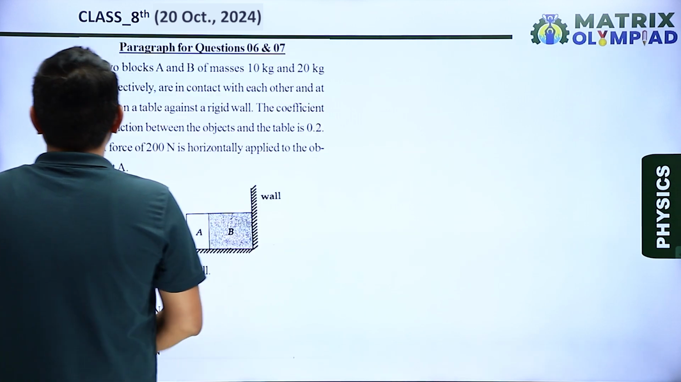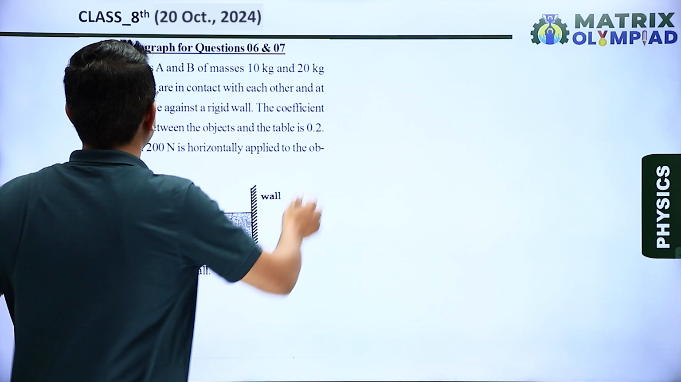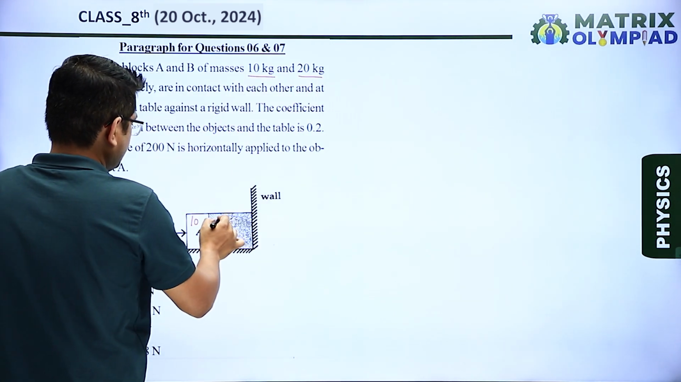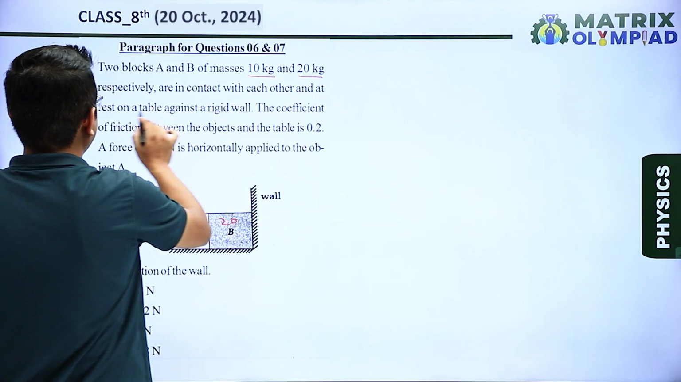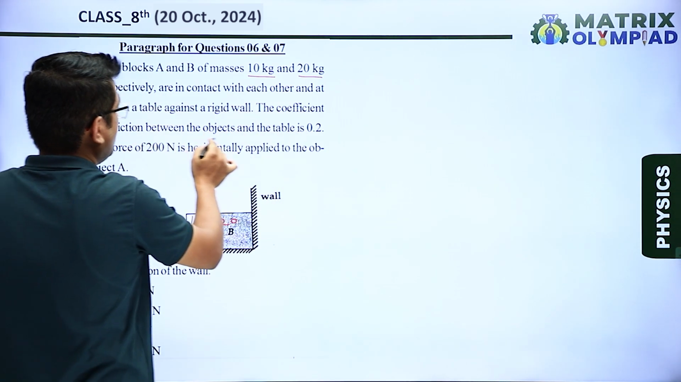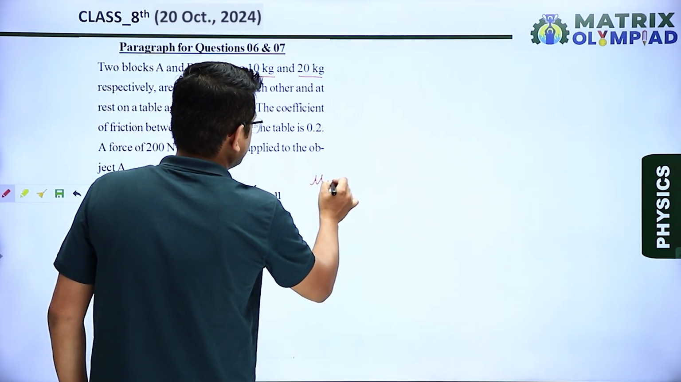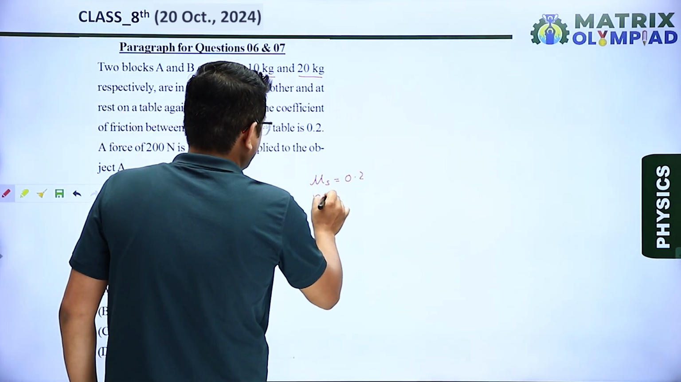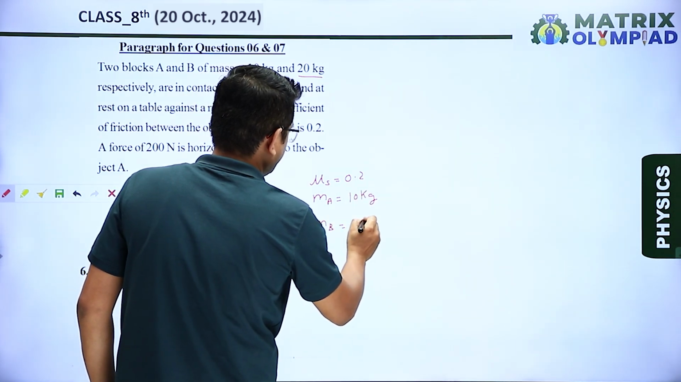Okay, question number 6, which is based on a paragraph. Here a diagram is given, a situation is given here. 2 blocks A and B of masses 10 kg and 20 kg respectively, are in contact with each other and at rest on a horizontal table, against a rigid wall. The coefficient of friction between the object and the table is 0.2, that is mu s is given, coefficient of friction 0.2. Mass of A object is given 10 kg. Mass of B object is given 20 kg.